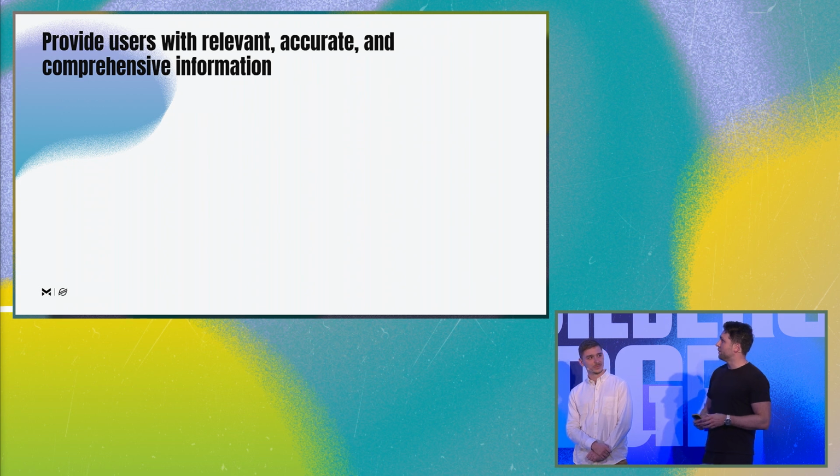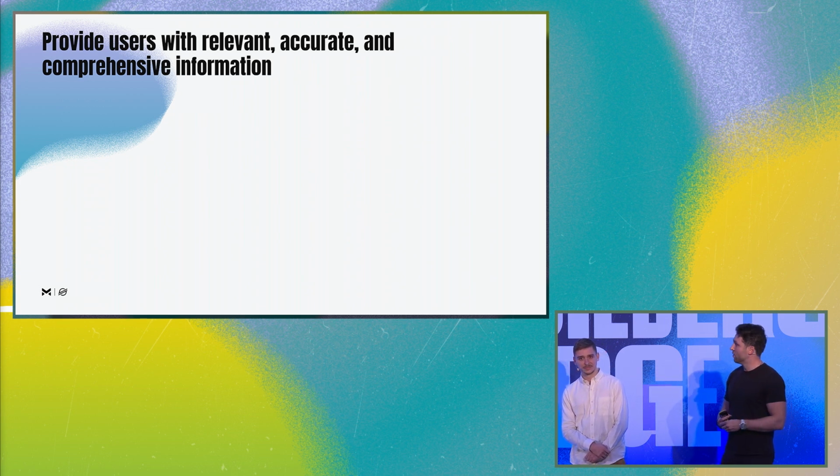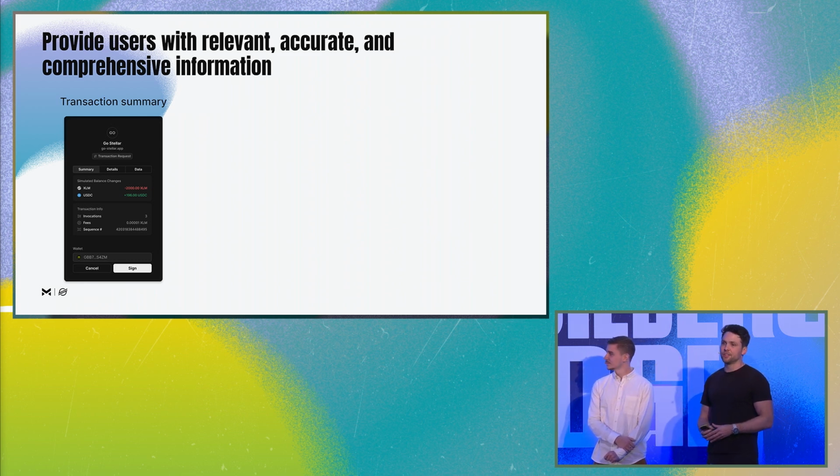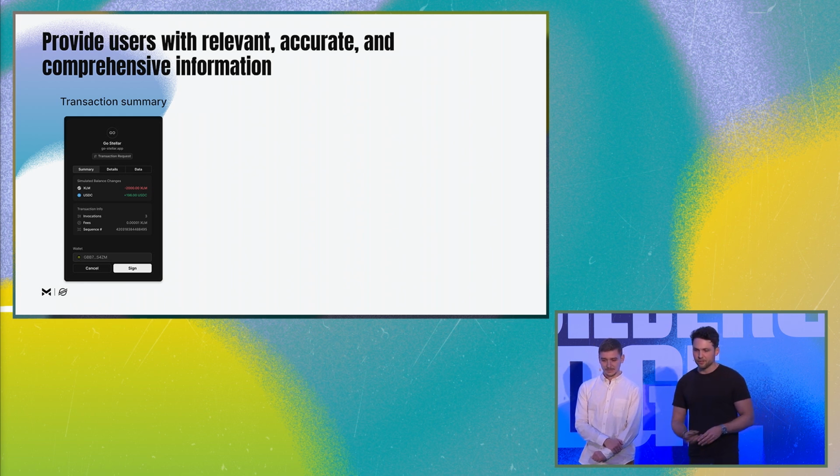Also, we should provide users with relevant, accurate, and comprehensive information. So every time a user is doing something on a wallet, we want to let them know what they're doing. This needs to be clear for them. So for example, if you're submitting a transaction, you can see a transaction summary, so you know what's the result of submitting that and how that will affect you.